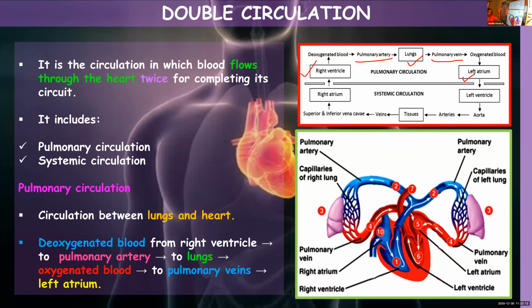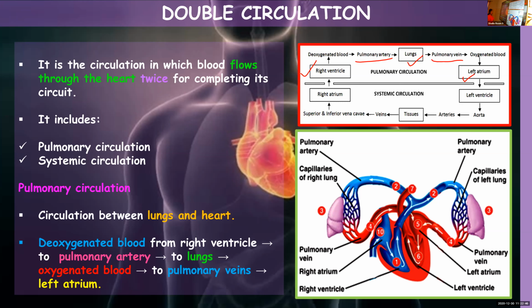Superior vena cava from upper parts of your body, inferior from lower parts of the body. It will be taken to the right atrium. So this pathway is known as systemic circulation. From left ventricle by aorta to different parts of the body, from the tissues, veins, the inferior and superior vena cava, will take it back to right atrium, which comprises systemic circulation. Systemic and pulmonary circulations together constitute double circulation.